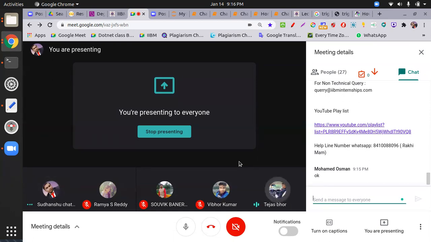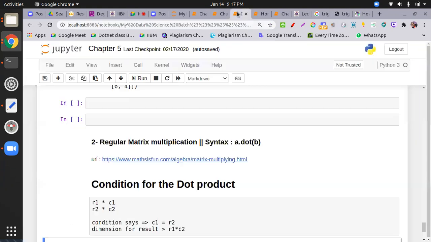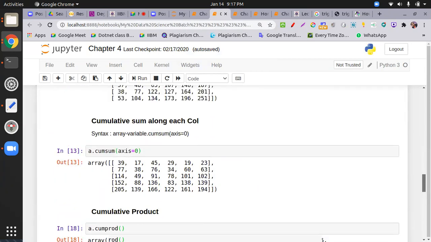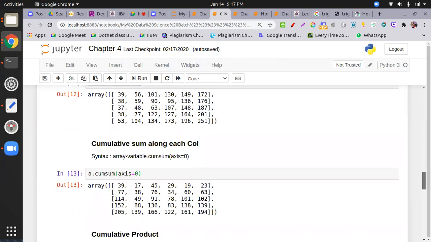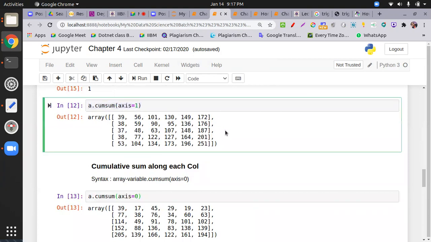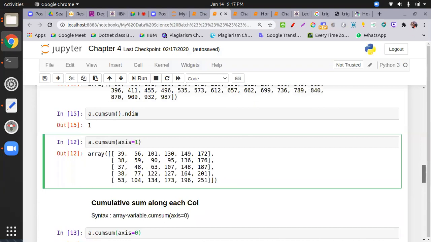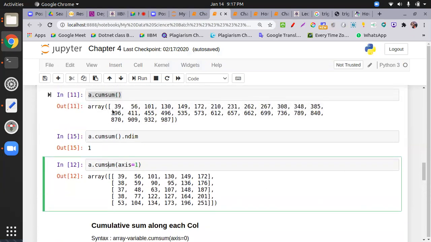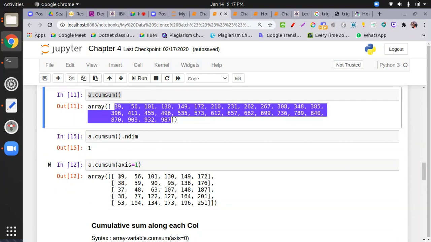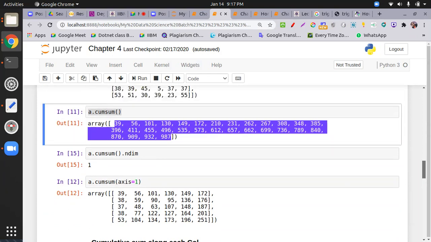In chapter 4, can you please explain the output of axis 1 of the cumulative sum? What is the function name? Cumulative sum, axis 1. Will you please explain how the output came? You got this output, and I got the same output. Just the explanation is not clear.